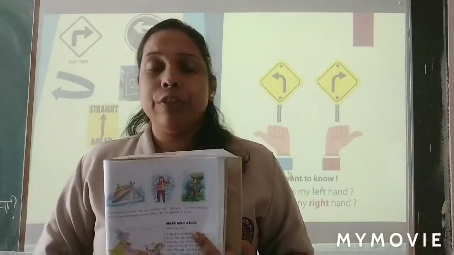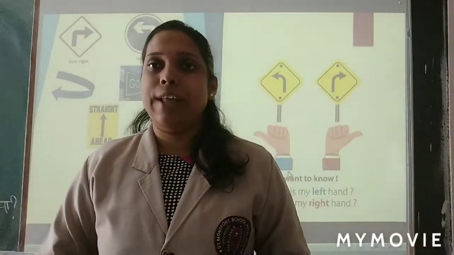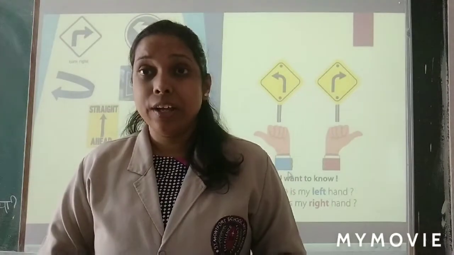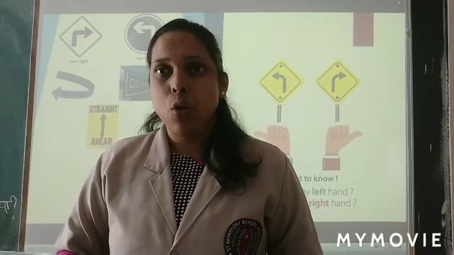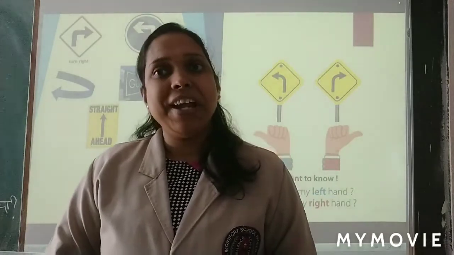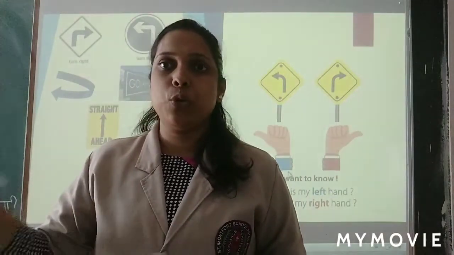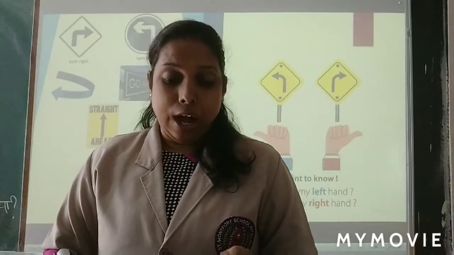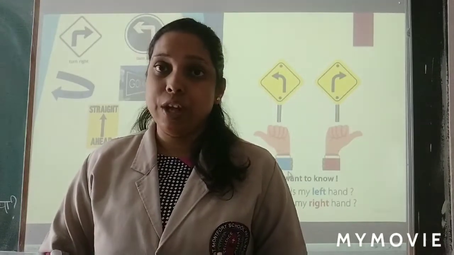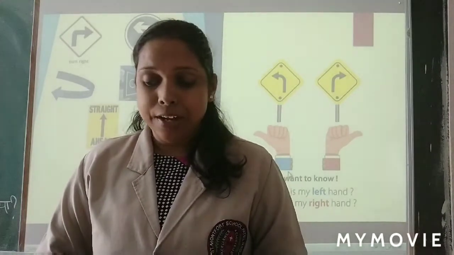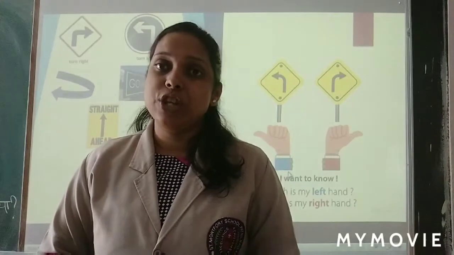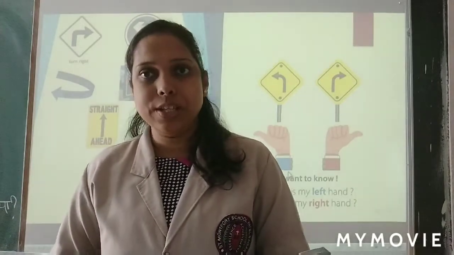So I'll say okay. So if I tell you to go straight on this road and then to take a right turn or to take a left turn, can you do? Yes, you can do. Why? Because you know the direction. Okay, you know about right and left turn. Okay, and then you can find a particular place or a thing. Wherever you want to reach, you can reach over there. So they are saying left, right, up and down are the words that show direction. These words show the direction, and direction help us to find the location of a particular place or a thing.